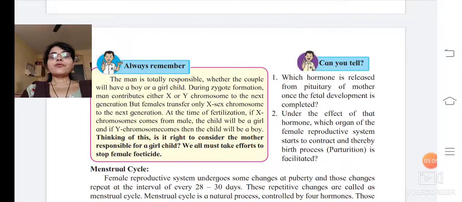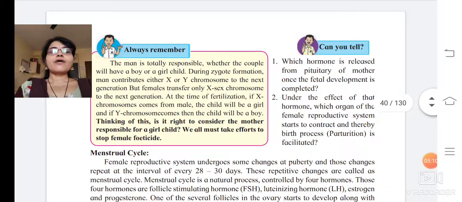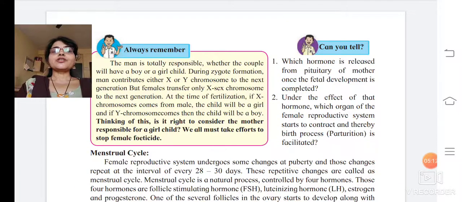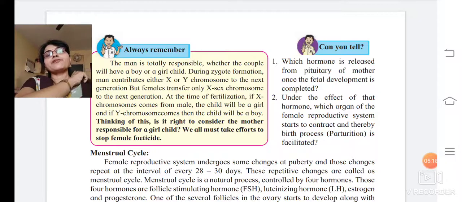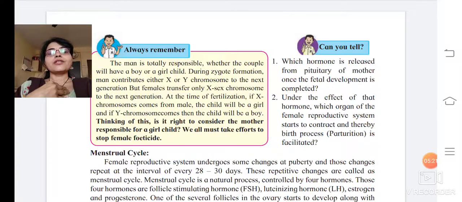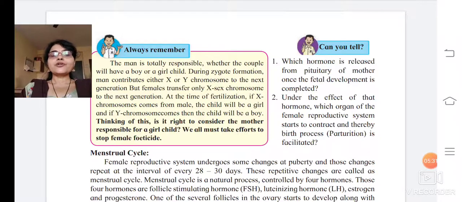During zygotic formation, the man contributes either an X or a Y chromosome to the next generation. When the male and the female gametes unite together, a zygote is formed. During this zygote formation, the man is going to contribute either an X chromosome or a Y chromosome to the next generation.